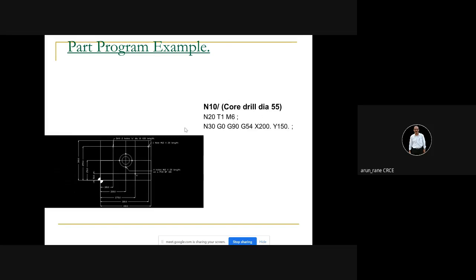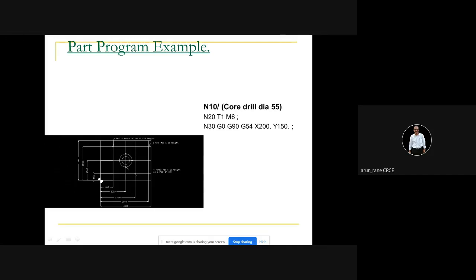Okay, now G0 is moving rapidly. G90 is absolute. Absolute means it will take all the dimensions with respect to the program zero point, which is nothing but X0, Y0. G54 is nothing but the work offset. There are 54, 55, 56, 57, 58, and 59. Generally, six work offsets are provided. But I told you that you just remember only one, that is G54, that is sufficient. So work offset is nothing but you let the machine know where your workpiece is.